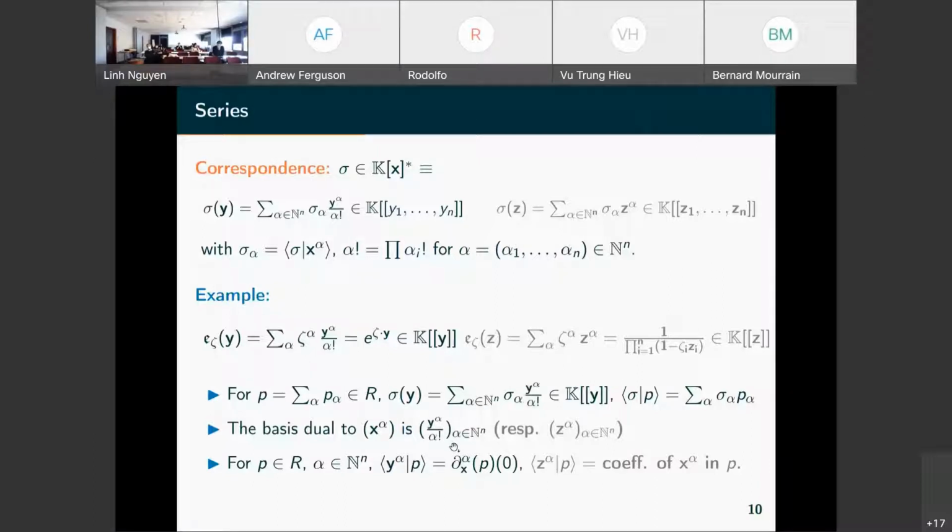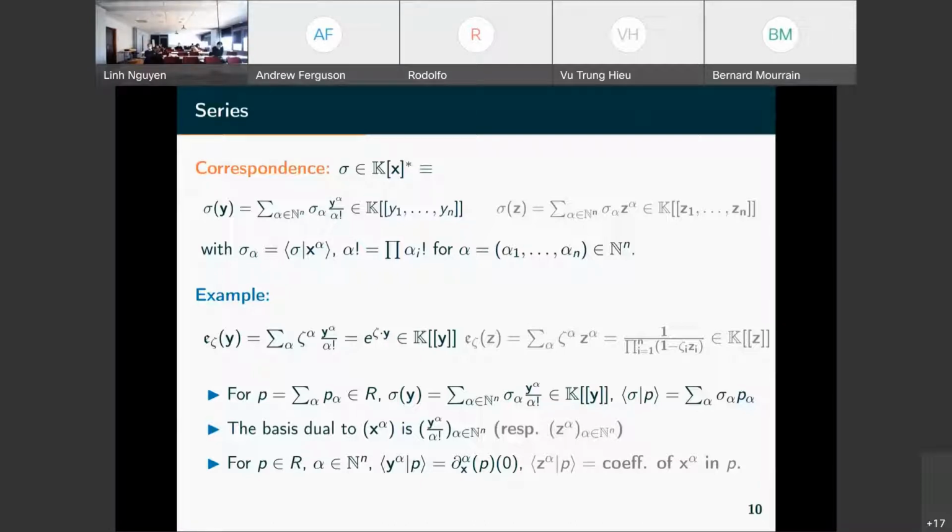Okay, so the nice thing with this notation is that now y alpha, we have to understand it as an element of the formal power series. So that is an element on the dual. So when we apply the y alpha on P, what do we get?